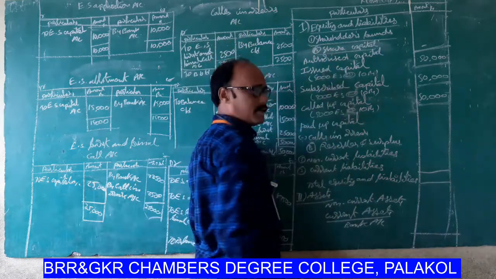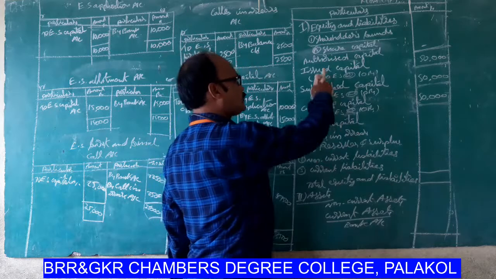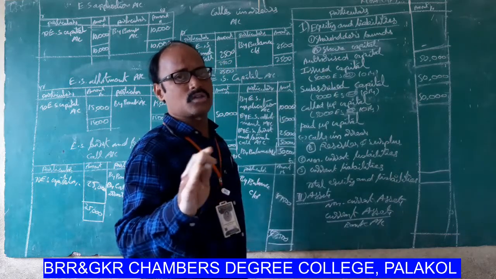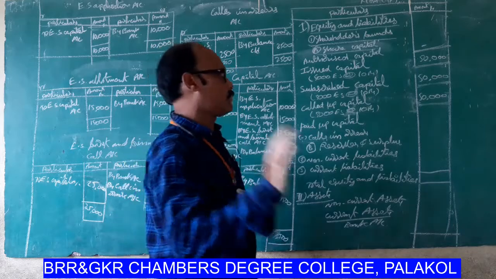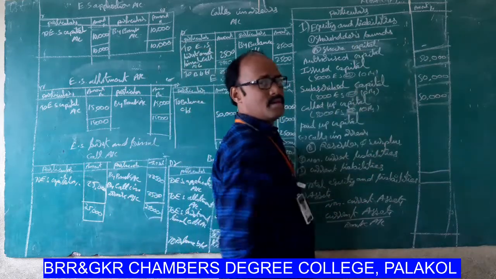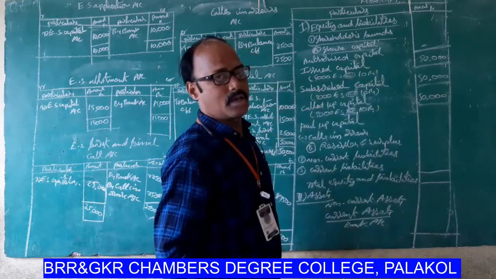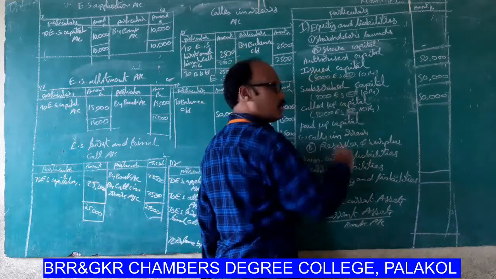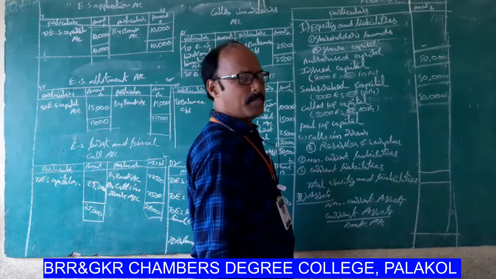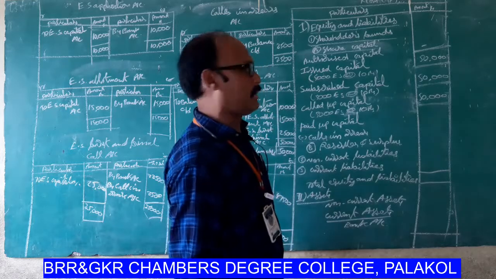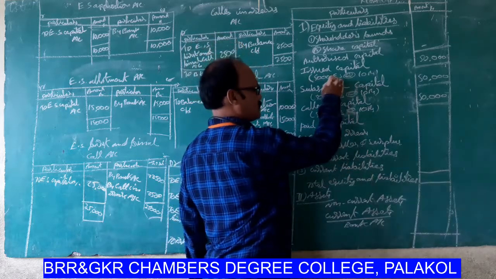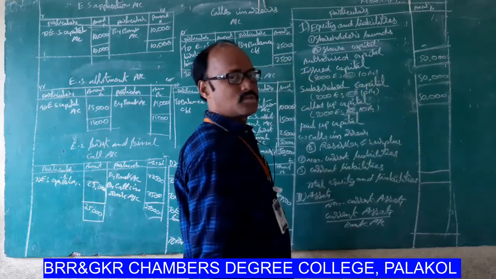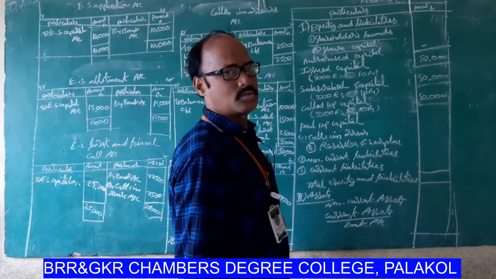So, shareholders funds. A. Share capital. First one, authorized capital. There is no information about authorized capital in the problem, so dash. Issued capital: number of shares issued by the X Limited, 5,000 equity shares at the rate of 10 rupees per share, 50,000. 5,000 into 10, 50,000.